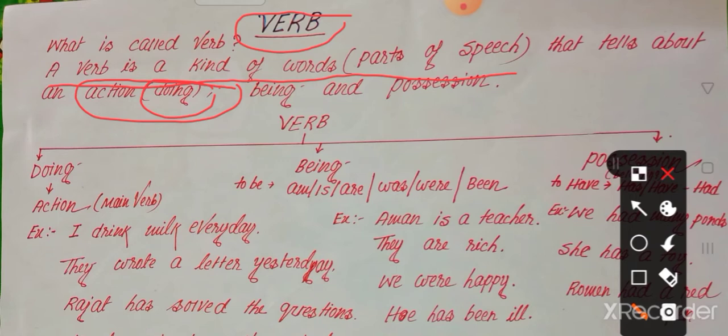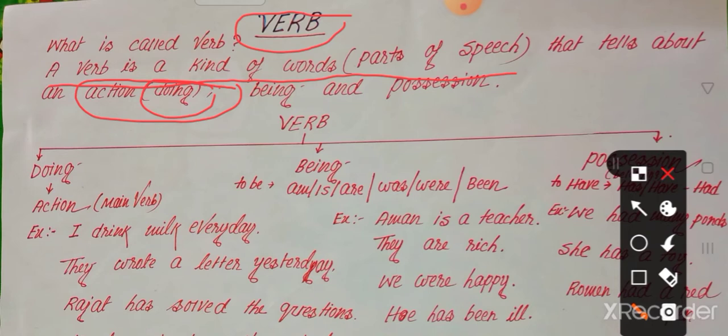So which words do not do something, but we call them verbs? What is the function of those words that do not do something, but we call them verbs?